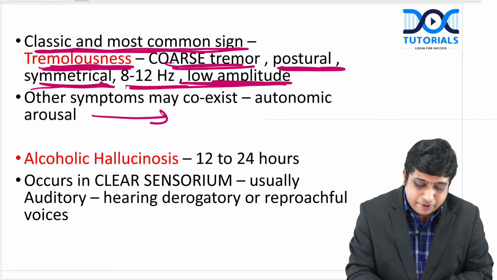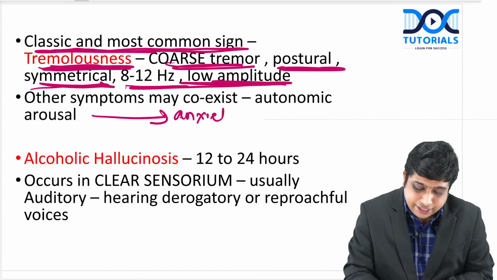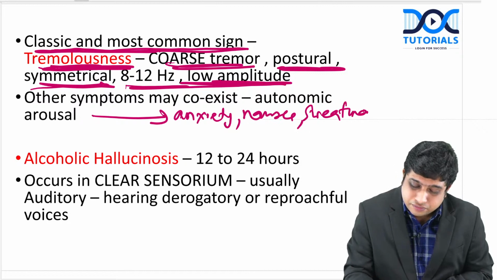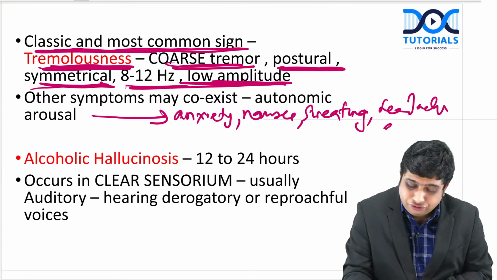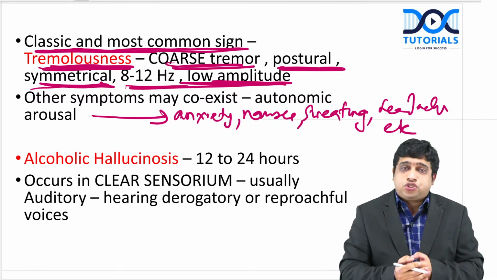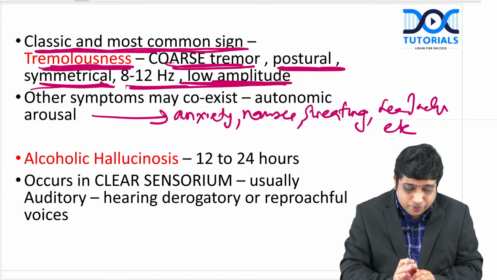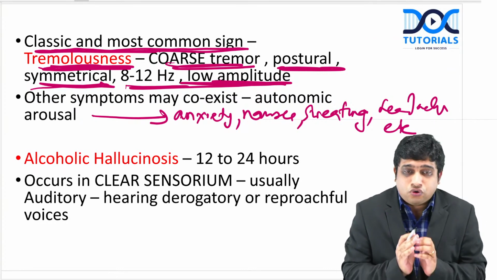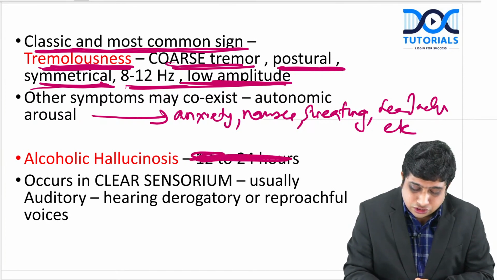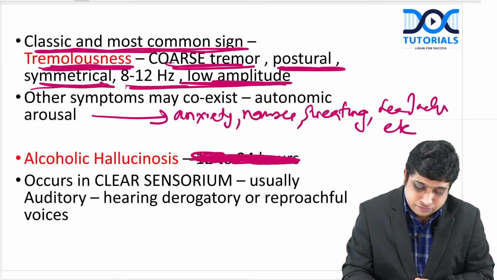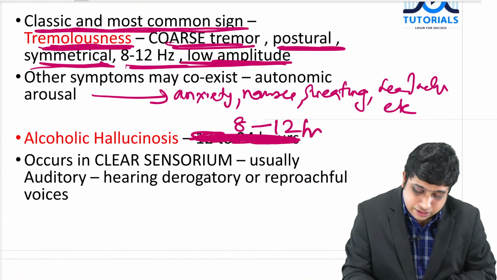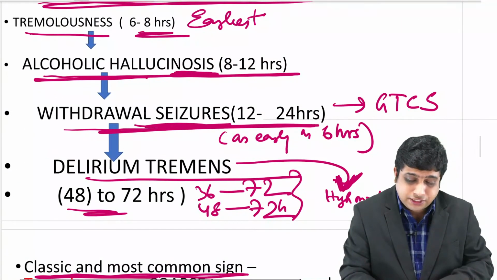There can be other symptoms like anxiety, nausea, sweating, headache, etc. So not only tremor; sometimes other symptoms may be much more severe. A lot of autonomic symptoms can be there, and one of them will be tremor. So the most classical symptom is tremor. And alcoholic hallucinosis, sorry, this is 8 to 12 hours. I have mentioned here it is 8 to 12 hours.